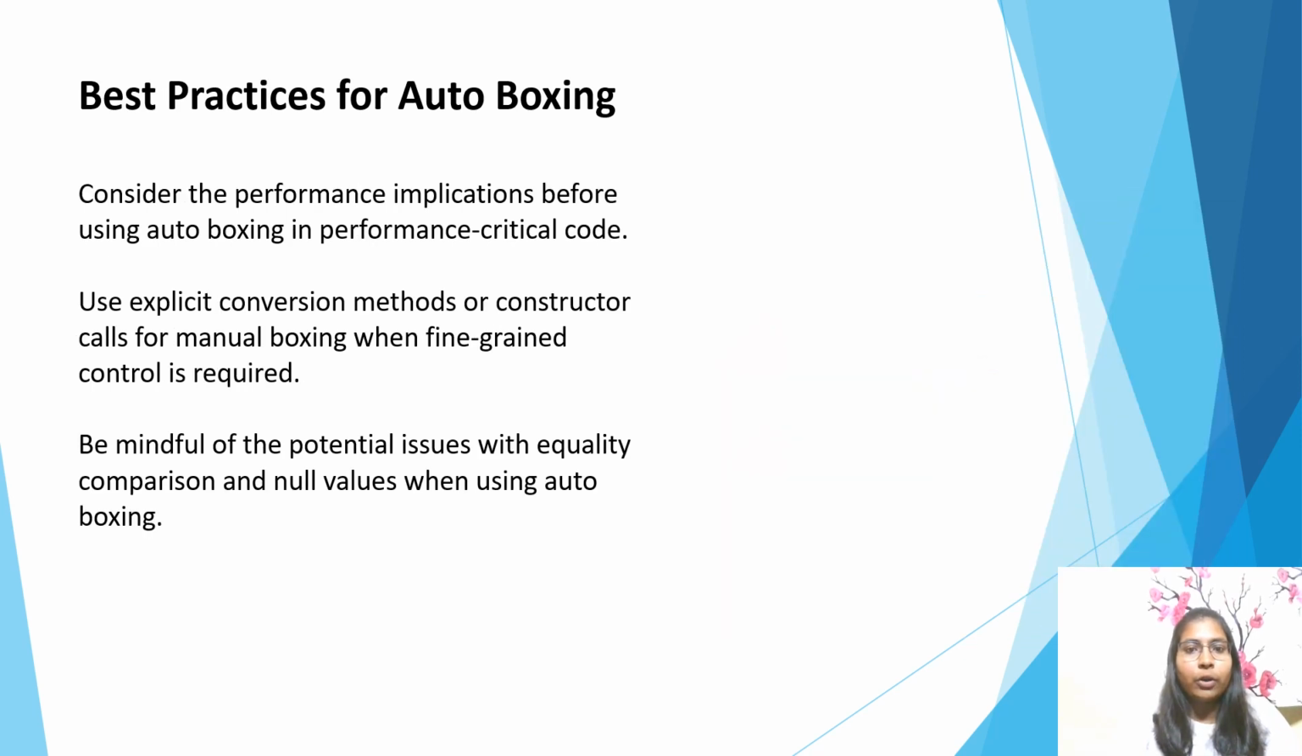Best practices for autoboxing. Consider the performance implications before using autoboxing in performance critical code. Use explicit conversion methods or constructor calls for manual boxing when fine grained control is required. Be mindful of the potential issues with equality comparison and null values when using autoboxing.